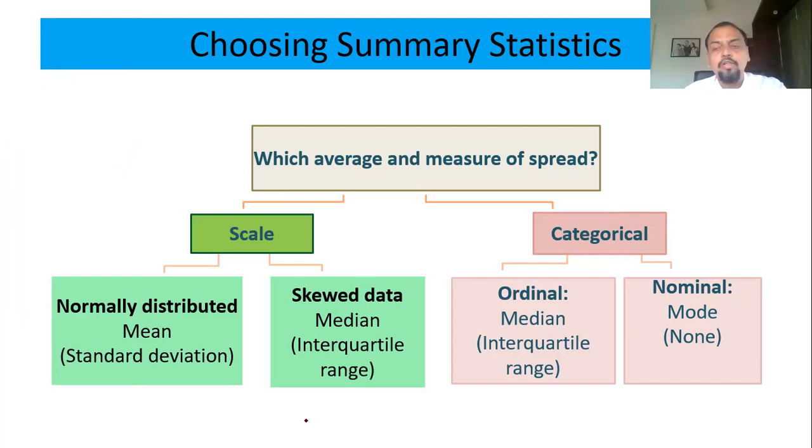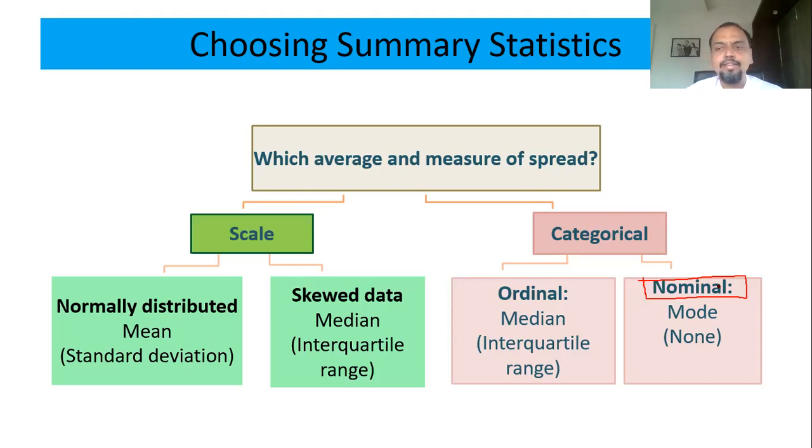So understand now that when your data is nominal, it is simply categorized or grouped, like gender, birthplace, state of birth, all different kinds of things where you're simply classifying.